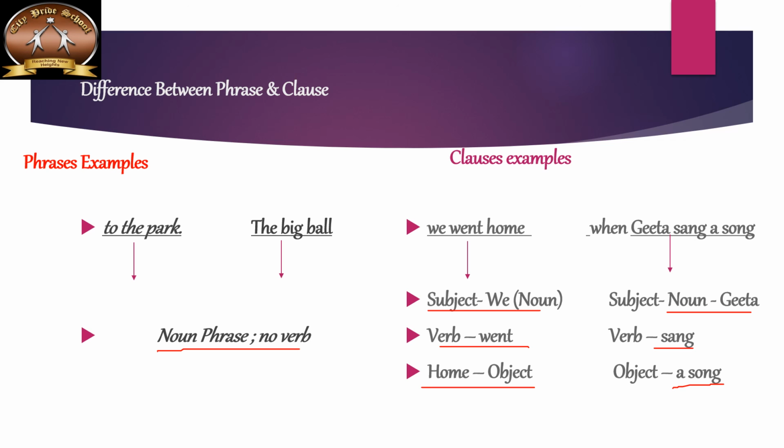So this was all about phrases and clauses. Remember, phrases do not have a subject or a verb and they do not make complete sense, whereas a clause has a subject and a verb, which gives you a meaning or can stand on its own.